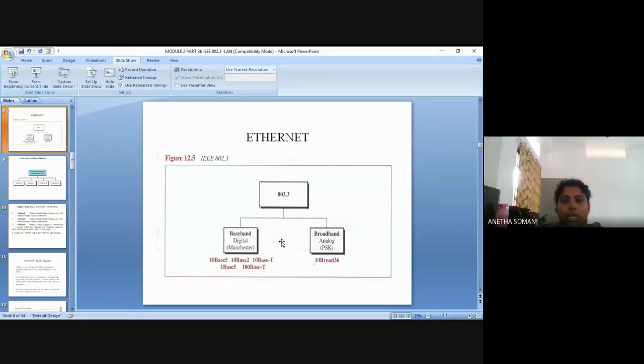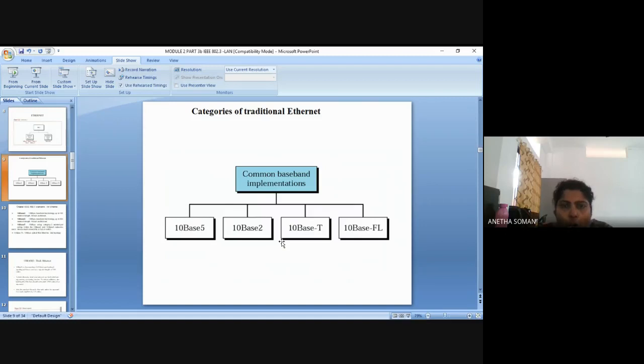Now listen. You can have two categories of project 802.3. One is the baseband and the other one is the broadband. Baseband makes use of Manchester encoding techniques, and broadband makes use of PSK modulation technique. Now, what are the common baseband implementations? The common baseband implementations can be categorized into 10 base 5, 10 base 2, 10 base T, and 10 base FL. These are the common baseband implementations.